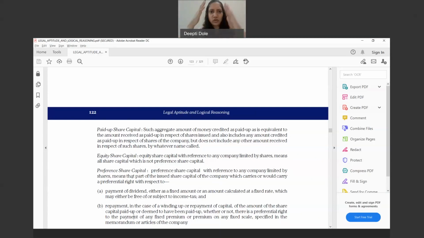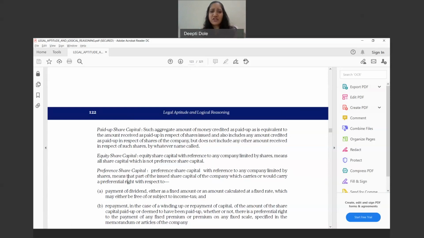Obviously authorized capital and everything will be divided, but I'm just giving an example that if you look at the balance sheet of a company, it can show that equity capital is 100 and preference is 50. Now, what is this preference and equity share capital? We'll first understand the definition of preference share capital, because the definition of equity share capital says what is not preference is equity. So that's why we need to first understand what is preference. What is not preference will become the equity share capital.